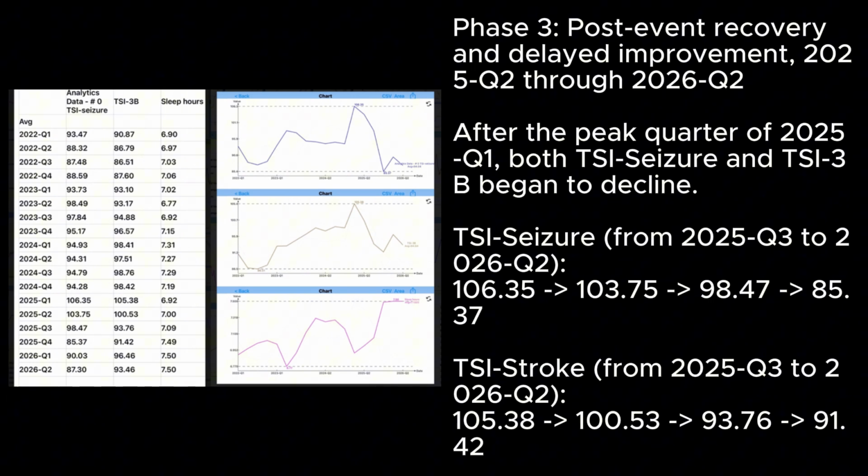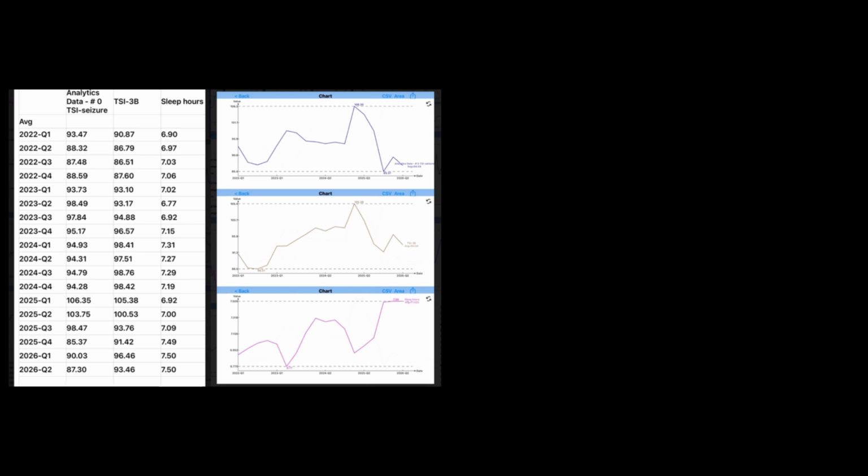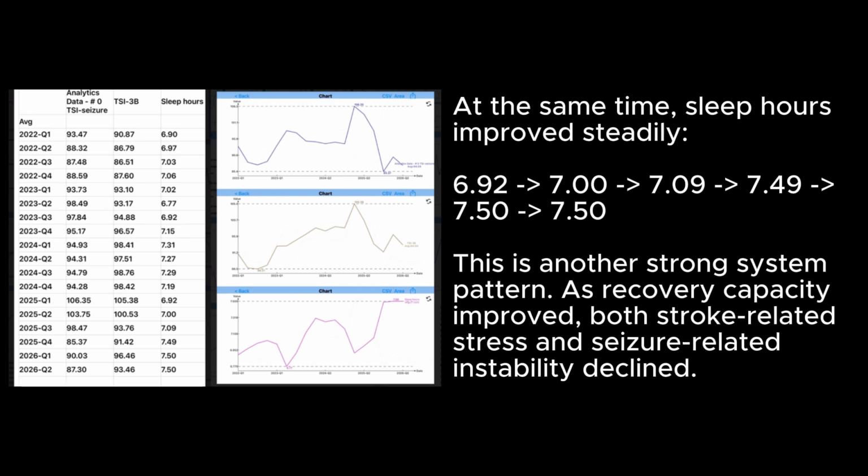TSI-Stroke: 105.38 greater than 100.53 greater than 93.76 greater than 91.42. At the same time, sleep hours improved steadily: 6.92 greater than 7.00 greater than 7.09 greater than 7.49 greater than 7.50 greater than 7.50.